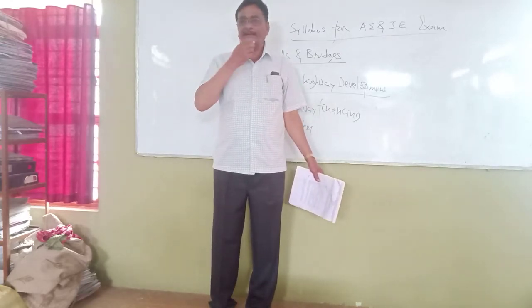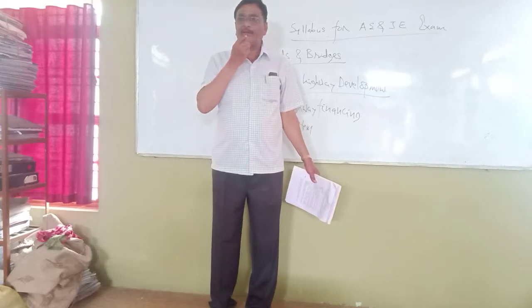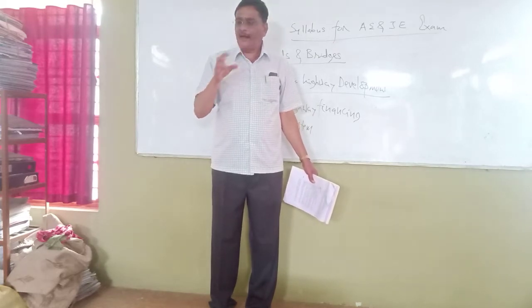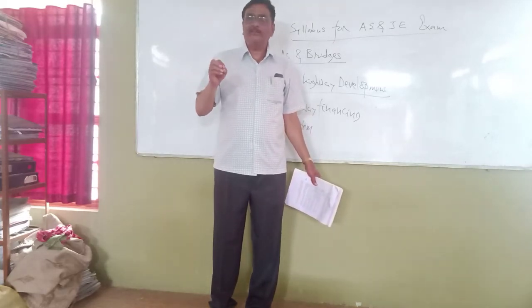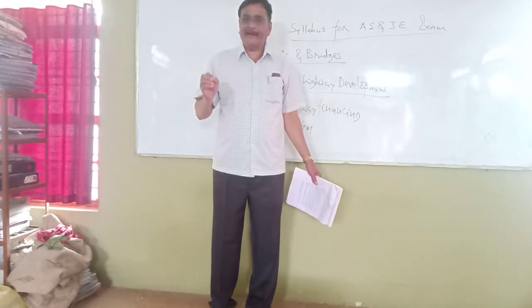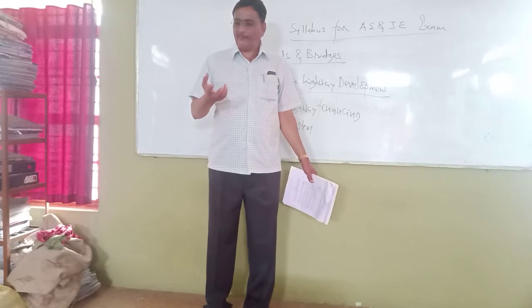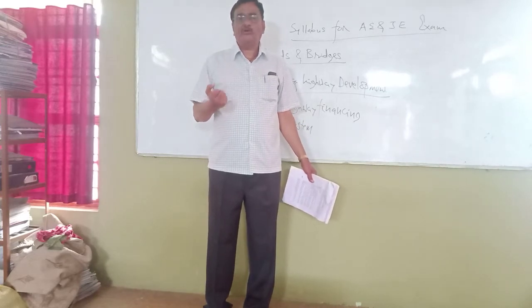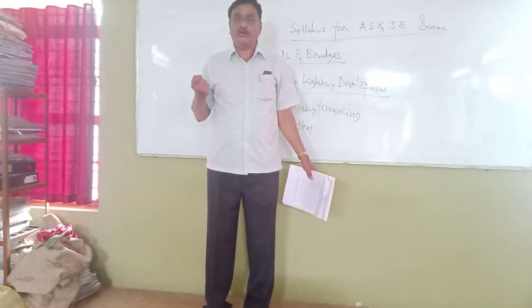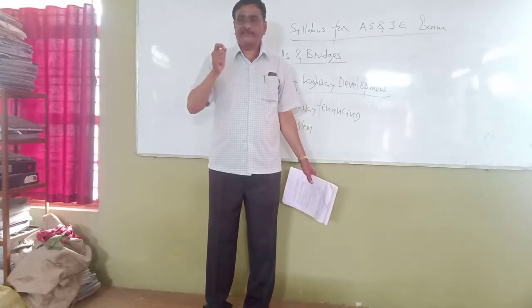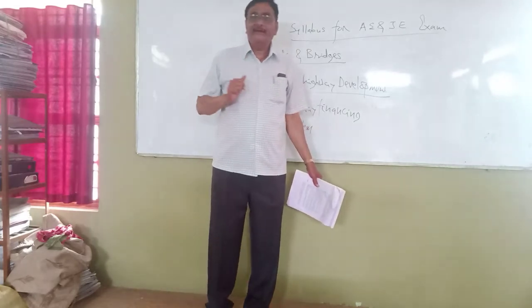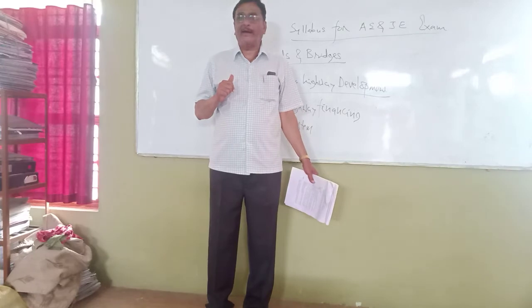At that time he recommended that an amount of 4 rupees 60 paisa be collected from the road user, and that amount be spent exclusively for the construction of roads in India. This was his second important recommendation.